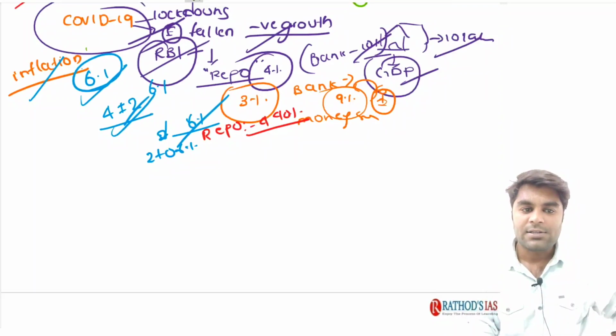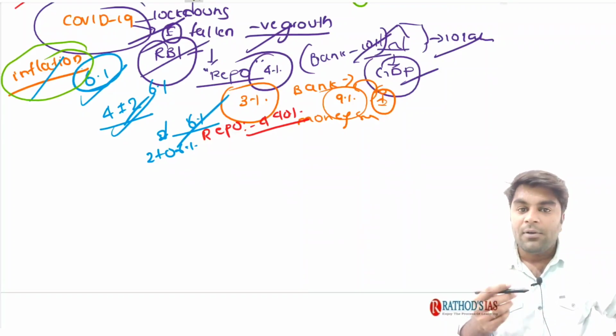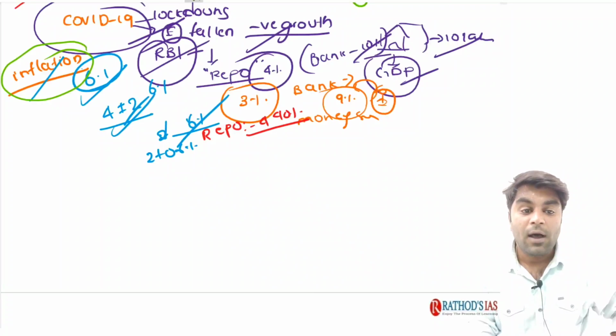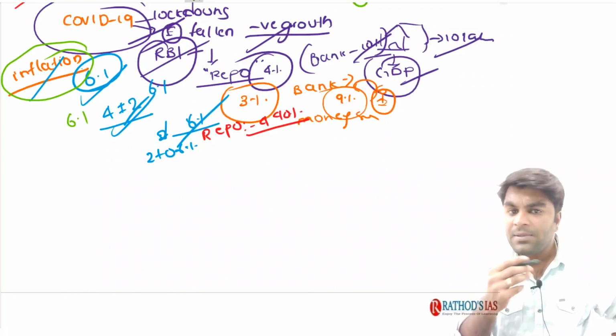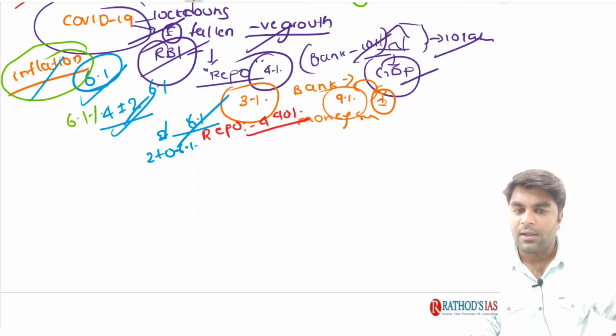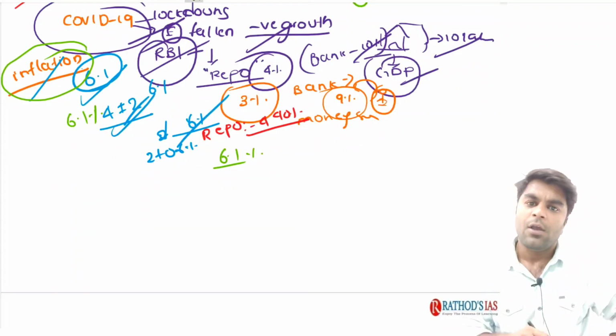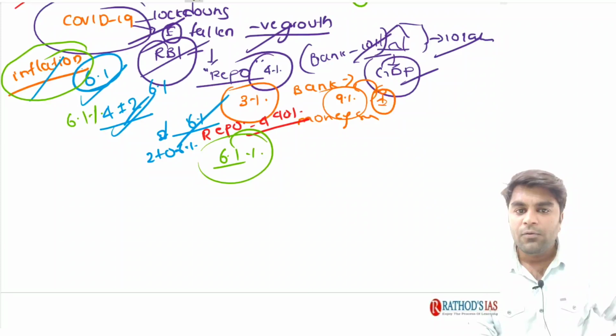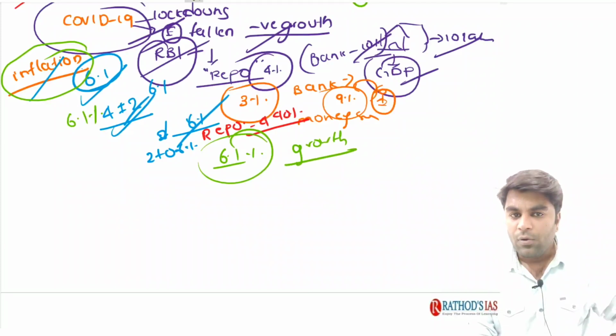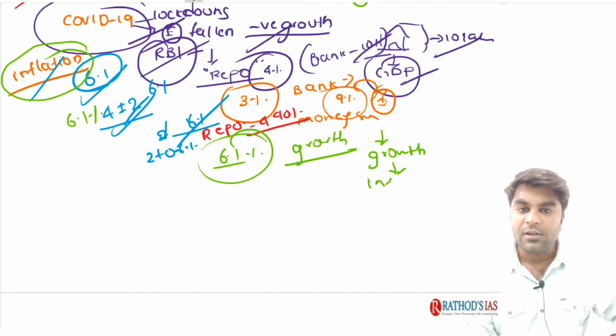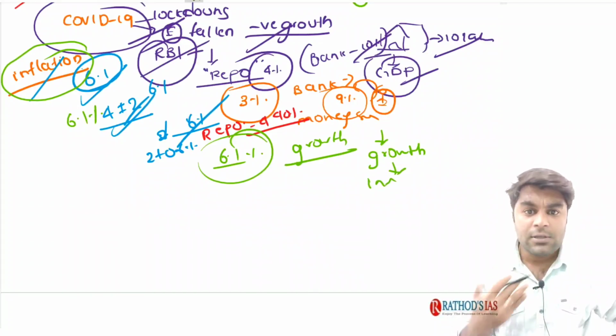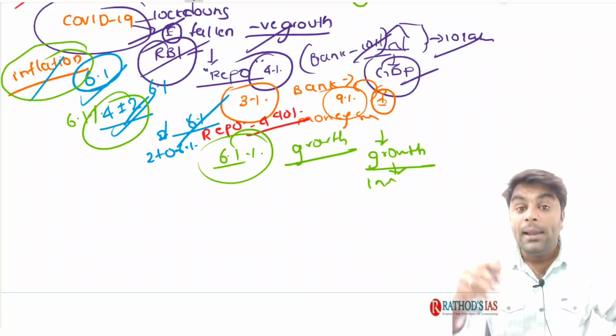Now, in this class, we are going to understand why RBI and the Government of India are more concerned about the inflation. What happens if more and more inflation happens in an economy? What are their effects? In the previous class, we understood that currently the inflation is going to cross 6.1%. Now let it get crossed, but in spite of it, we are going to achieve some growth, right? You understood that if money supply is enhanced in the economy, it is going to enhance the growth at a given point of time. And we also understood with this growth comes the inflation. Now, what are the negative effects of the inflation? Why should it be maintained between 4 plus or minus 2, so that we are a little bit compromising